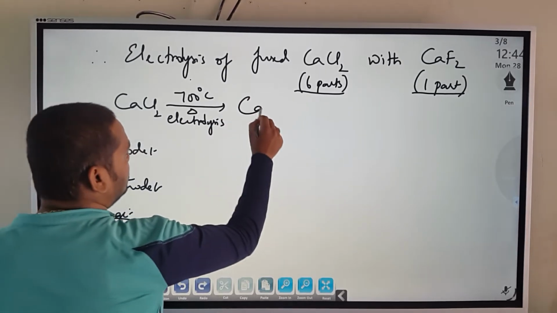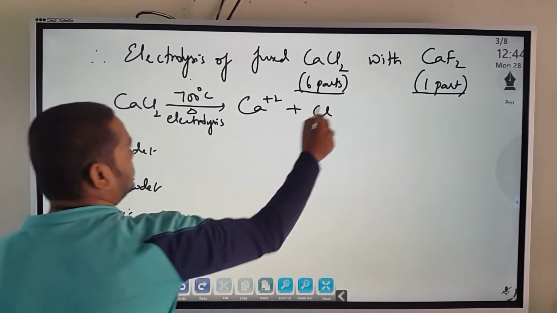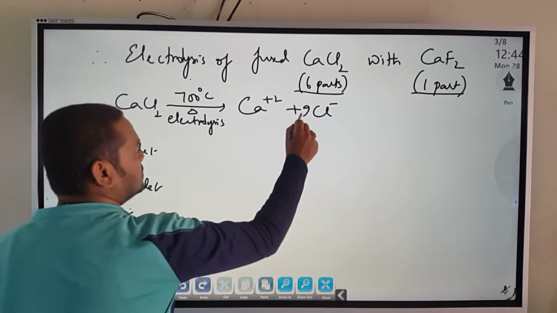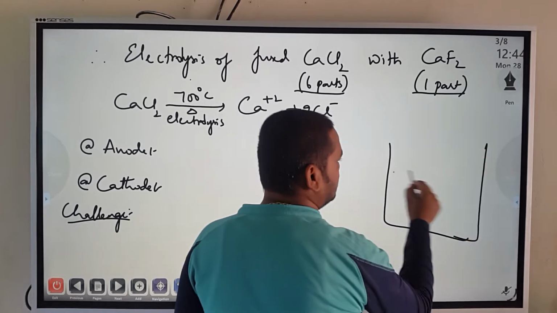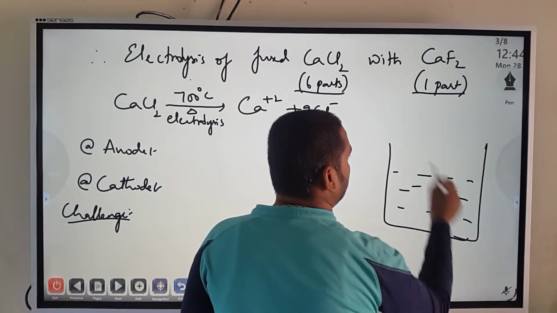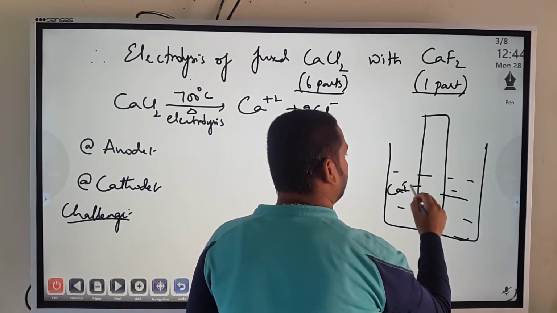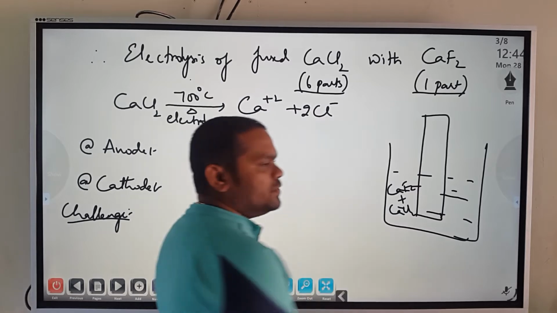CaCl2 will form Ca2+ plus 2 Cl-. We get 2 chloride ions, right? Now what do we observe? We have the electrolyte itself, the molten form of calcium fluoride plus calcium chloride.